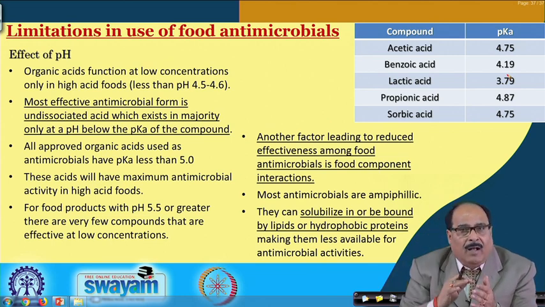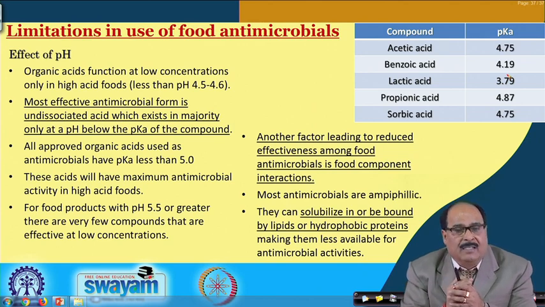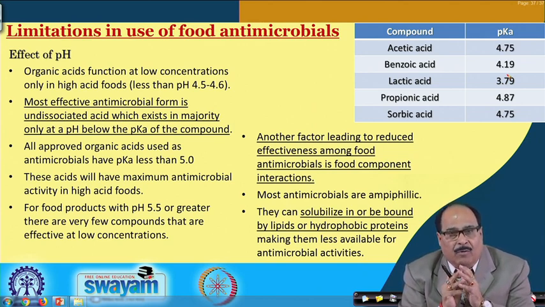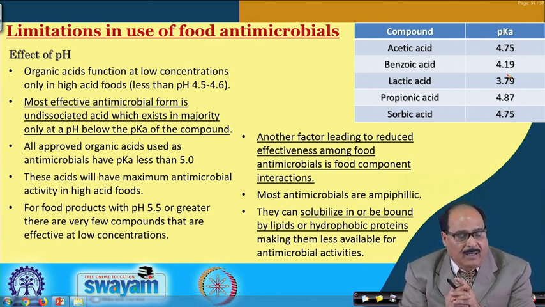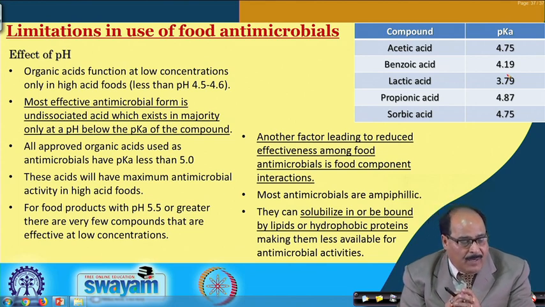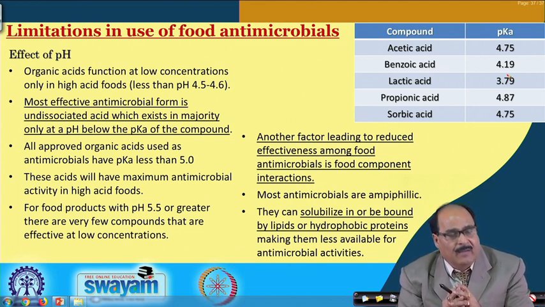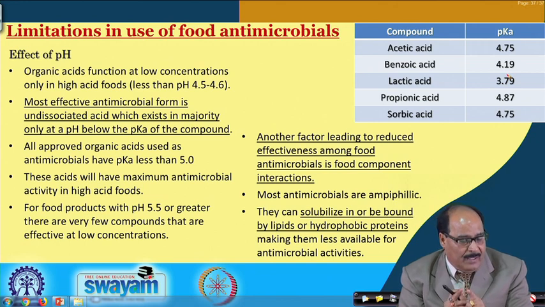So all the approved organic acids used as antimicrobials have pKa less than 5, which means these acids will have maximum antimicrobial activity in high acid foods only.